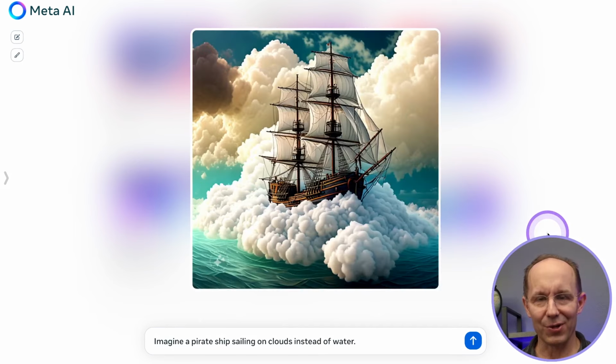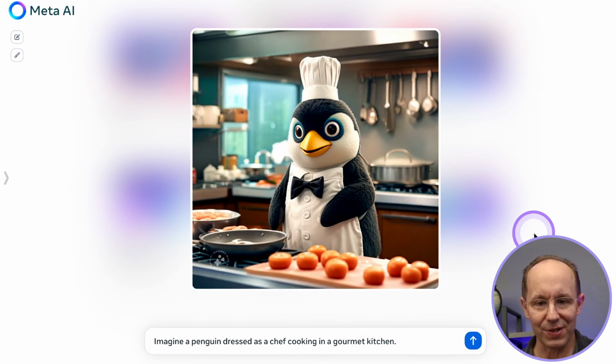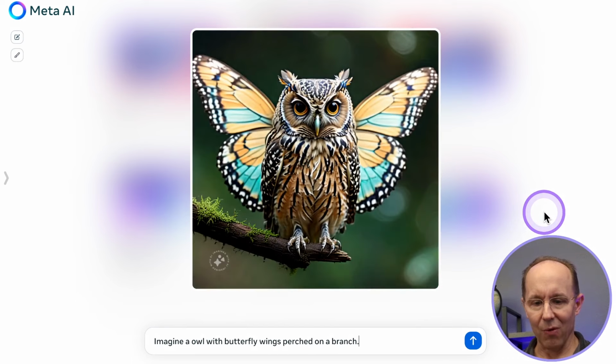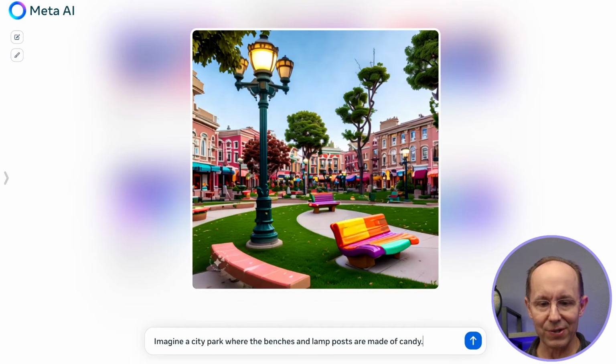Okay. A pirate ship sailing on clouds. Nice. How about a knight in armor made entirely of recycled materials? Look at that. A penguin dressed as a chef? An owl with butterfly wings perched on a branch? It did it. How about a train running on a track made of pencils and erasers? Pretty cool. And a city park where the benches and lampposts are made of candy. That is really neat.